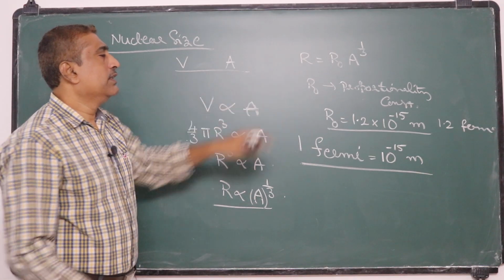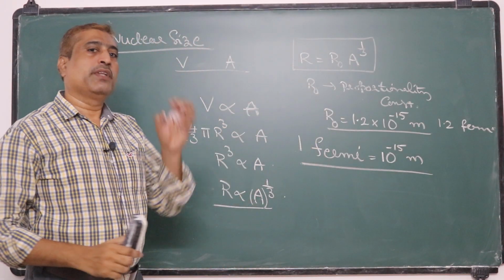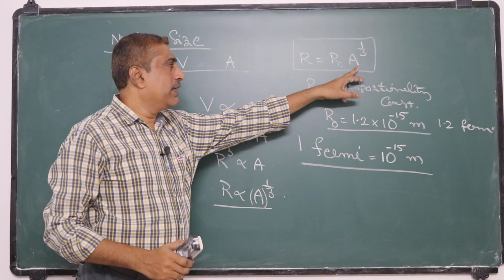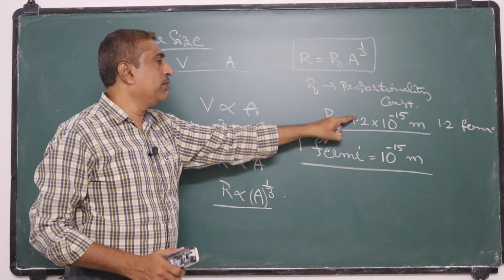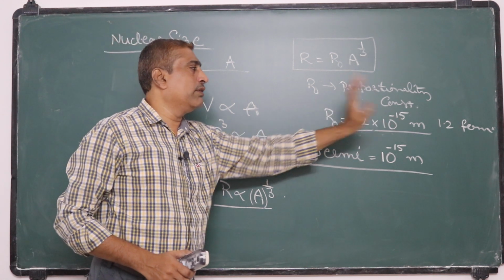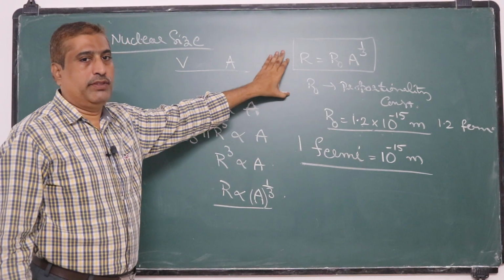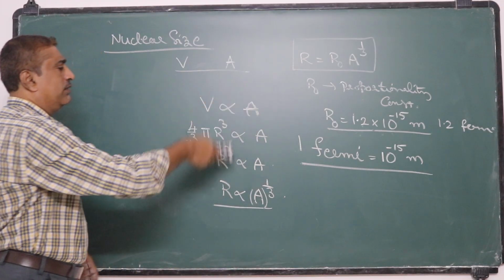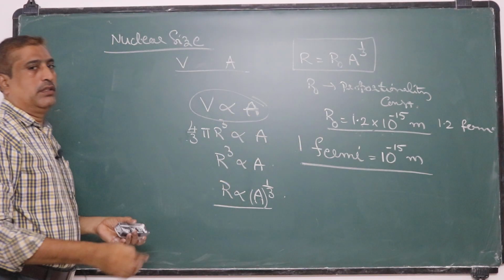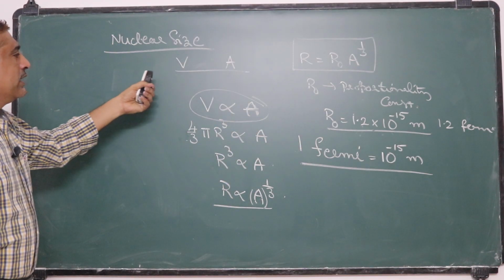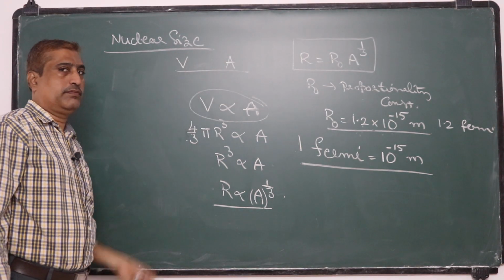The radius of a nucleus of mass number A is given by r is equal to r0 A power 1 by 3, where r0 is a proportionality constant, 1.2 into 10 to the power minus 15 meter. This is the relation for the radius of a nucleus. From that we can calculate the volume. So volume is proportional to A. Depending upon the number of nucleons, the size of the nucleus depends.